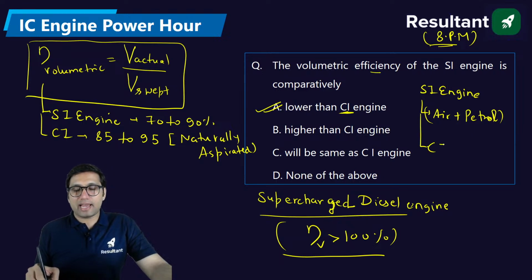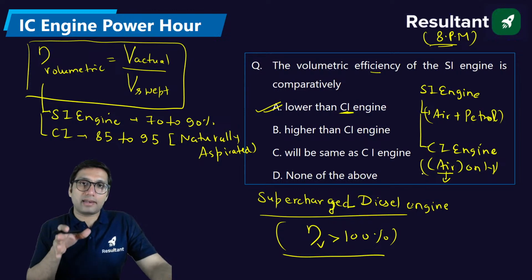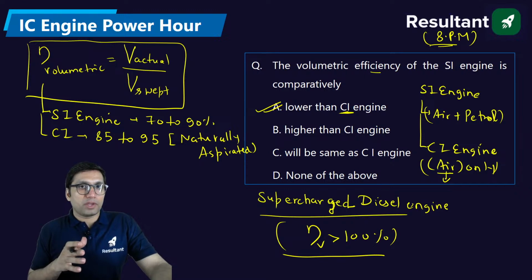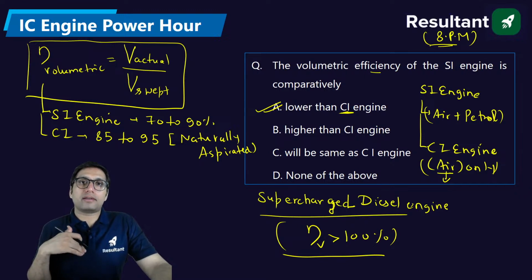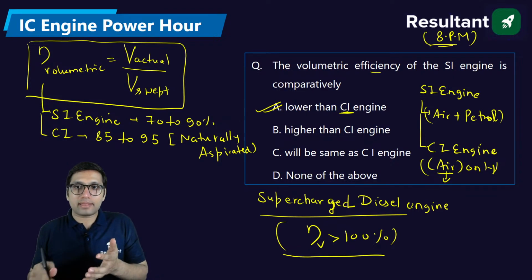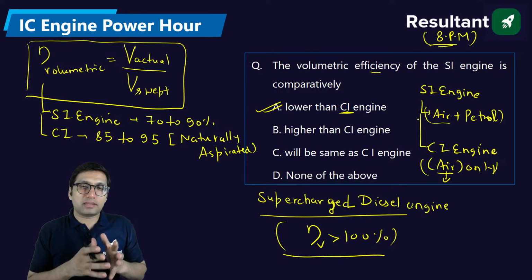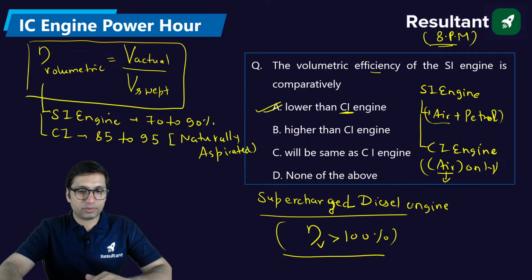As compared to that, the CI engine takes only air during suction. As you know, air is a compressible fluid and it can be compressed. Because of the compressible nature of air, more air can enter the same volume as compared to the air-fuel mixture. So that is why a diesel engine has more volumetric efficiency than a petrol engine.